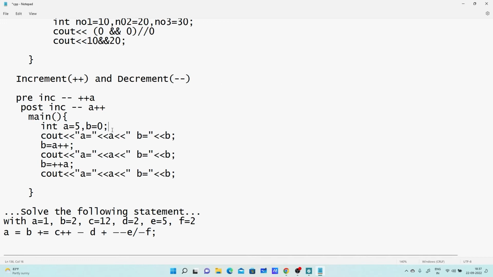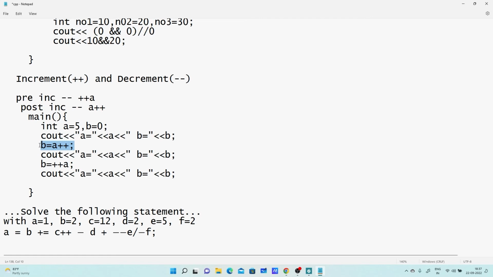Here I have one example where I am assigning a value to A as 5 and B as 0. I am displaying the value of A and B, so definitely it is going to display the existing value, that is 5 and 0. I am coming to this statement. So can anyone tell me what will be the value of B and what is the value of A? B equals to 5, A equals to 6.